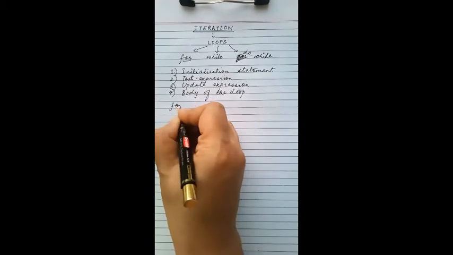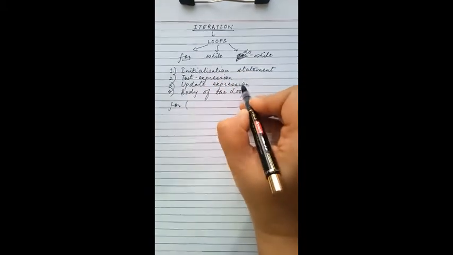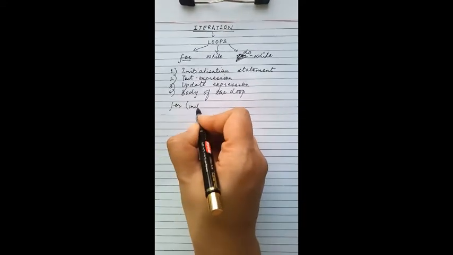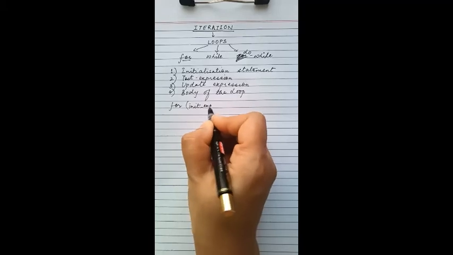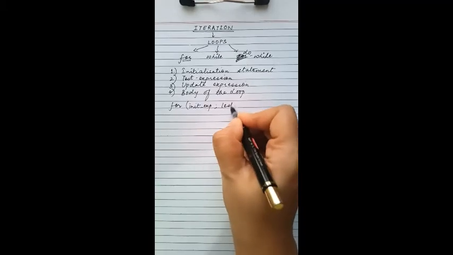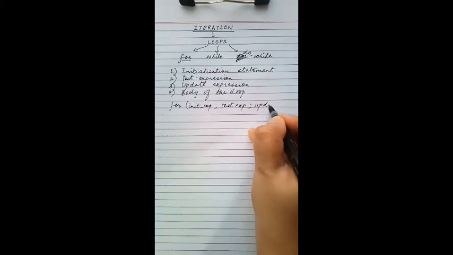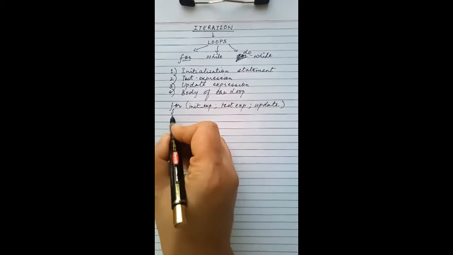In the for loop, the initialization, test and update are written all at one place. Here we write the initialization expression followed by a semicolon, then the test expression followed by a semicolon, and then the update expression, and then here is the body of the loop.